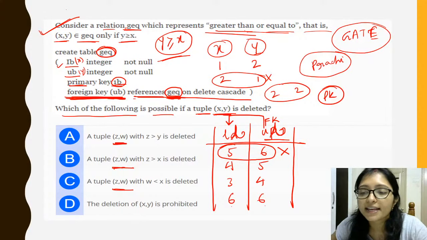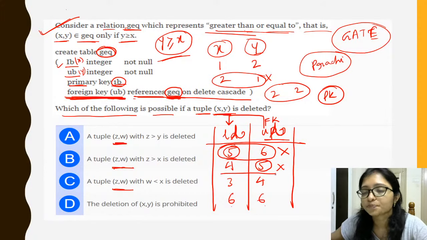Now it will be very easy for you. If you delete (5, 6), so 5 is deleted, and here the foreign key means you have to delete this one also, because 5 is here. Now as you delete this one, 4 is also deleted, because you can see 4 is here.